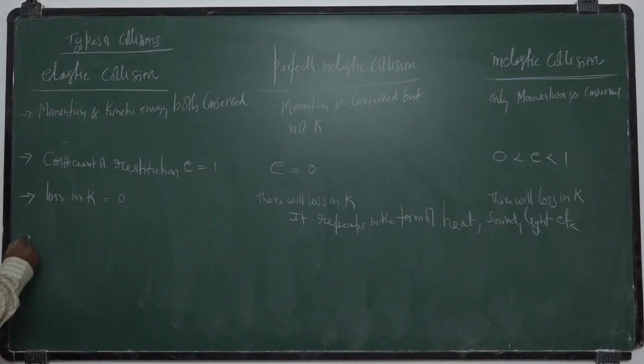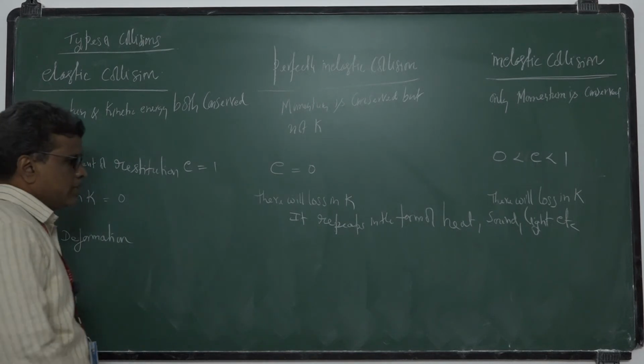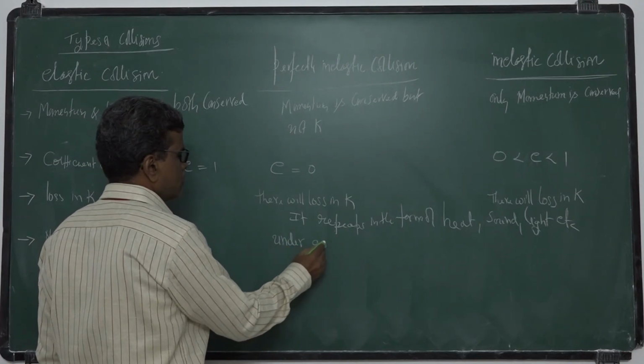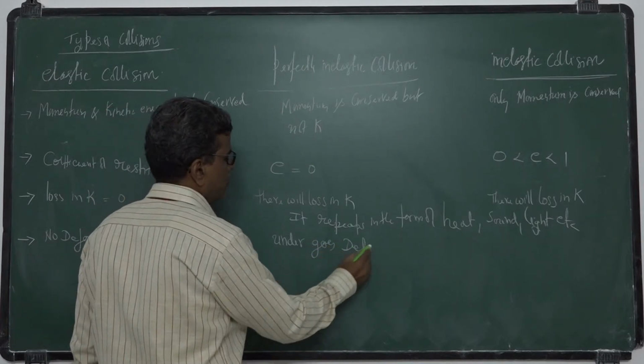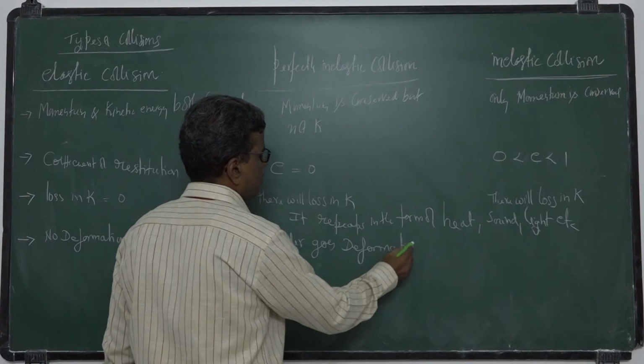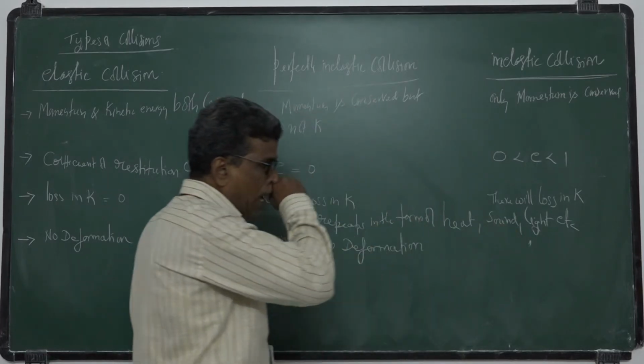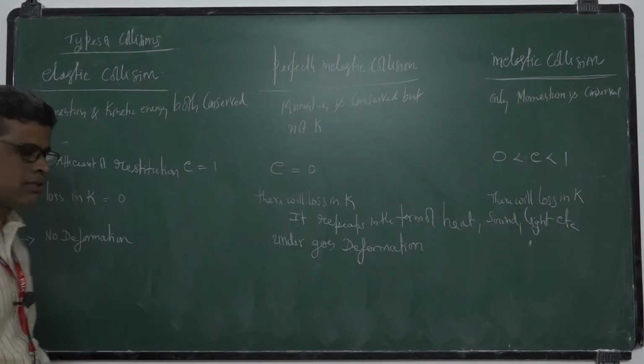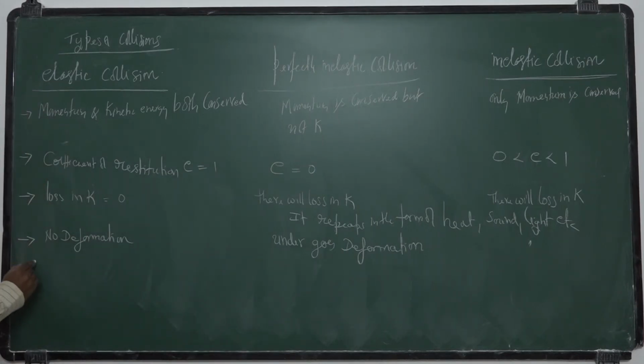Now, in the elastic case, no deformation takes place. That means the bodies do not undergo any deformation. In the other cases, the bodies undergo deformation. Generally, deformation means the shape of the body will change during these collisions. Okay. Here no deformation takes place.